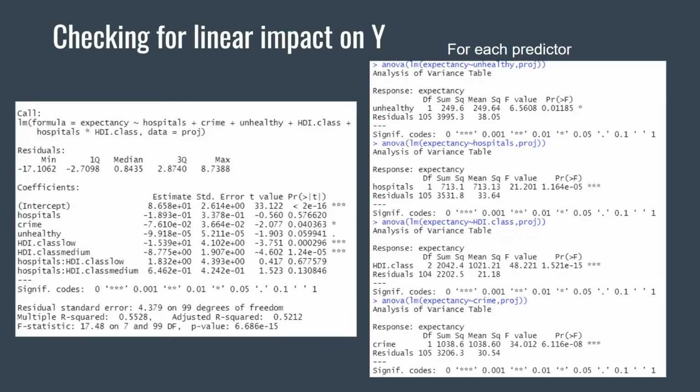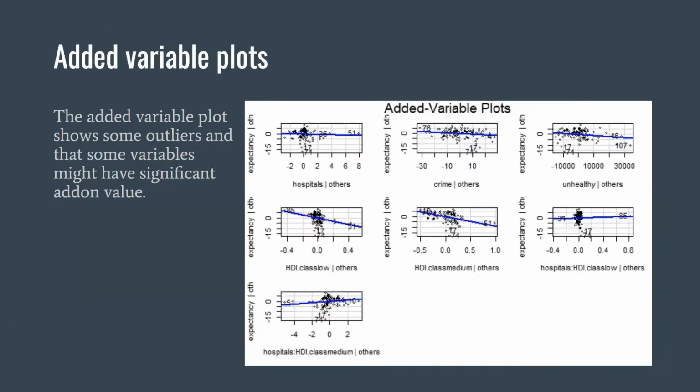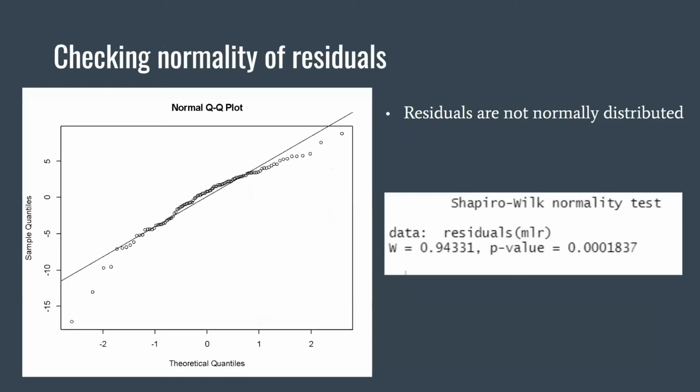To check for the linear effect of each variable, we first regressed the Y against each of the predictors, and the results were significant. The model shown on the left had a significant p-value and an adjusted R-square of 0.521. We also did the added variable plots that show some outliers and that some variables may have significant added value.